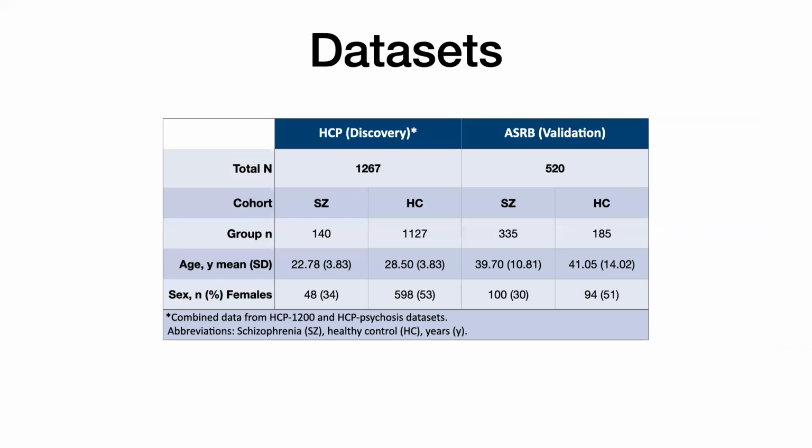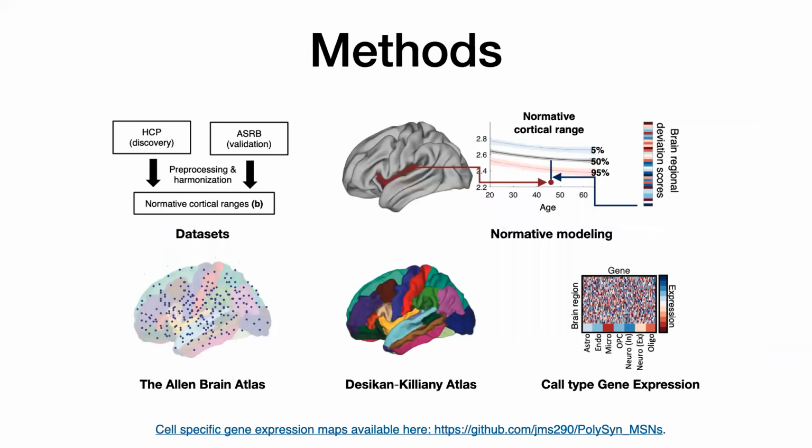So the study participants here were drawn from 3 independent data sets: the Human Connectome young adult sample, which was combined with the Human Connectome Project for early psychosis, and a validation data set was drawn from the Australian Schizophrenia Research Bank. Here is a brief methodological overview.